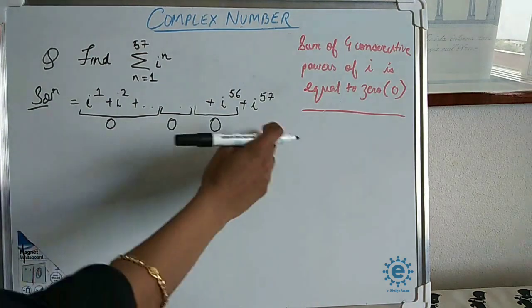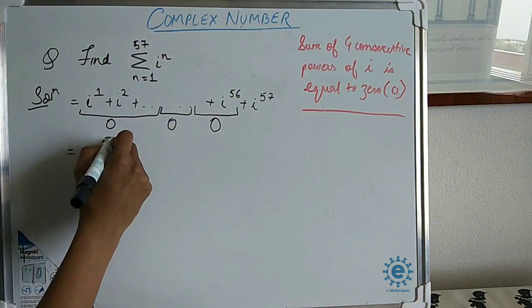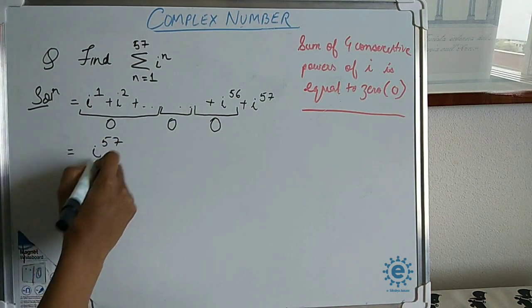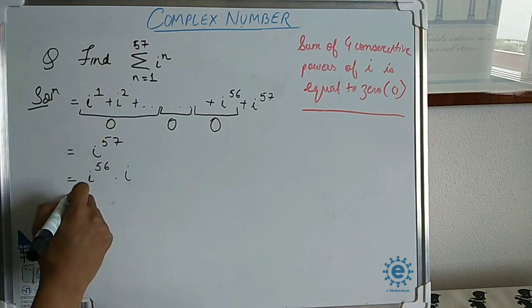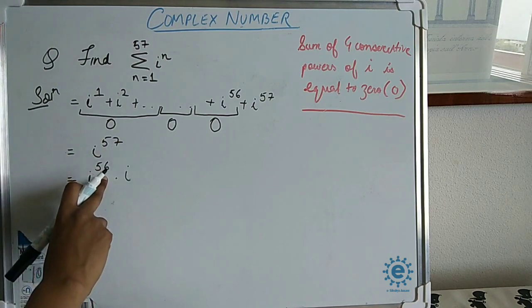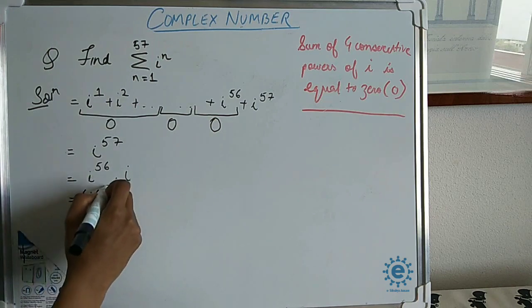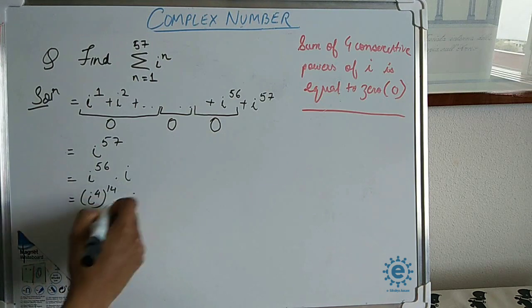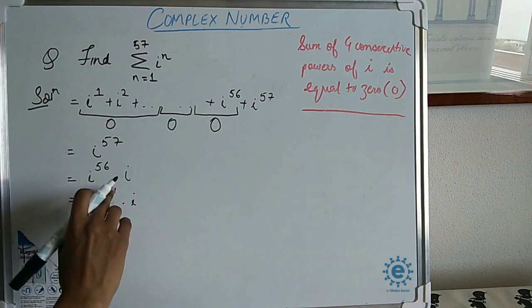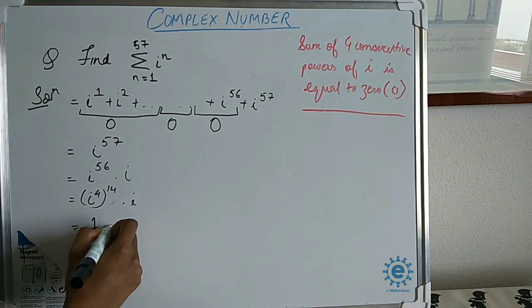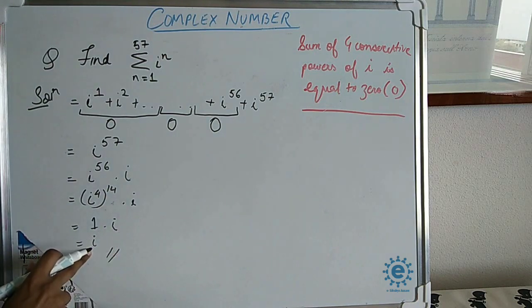Okol etia amar usot i to the power 57 thaki goise. So ami etuke solve korim. i to the power 57 etu ami likhibo paru i to the power 56 multiplied by i. 56 4 multiple hoy, so etuke ami eneke likhibo parim i to the power 4 whole to the power 14 dot i. i to the power 4 1 hoy ar ami janu 1 to the power anything is equal to 1. So 1 multiplied by i. So the answer is i.